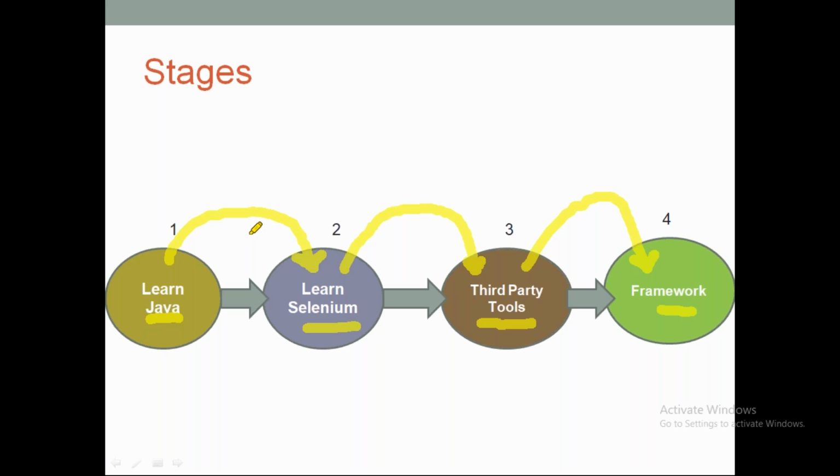So totally 4 stages, right? Stage 1 is learning Java, and then learning Selenium, third-party tools integration, and finally we will make a framework. So that is, at a high level, the 4 stages that we are going to work with. As I was telling, Java is the programming language, so we will learn how to work with Java, and then learn Selenium.